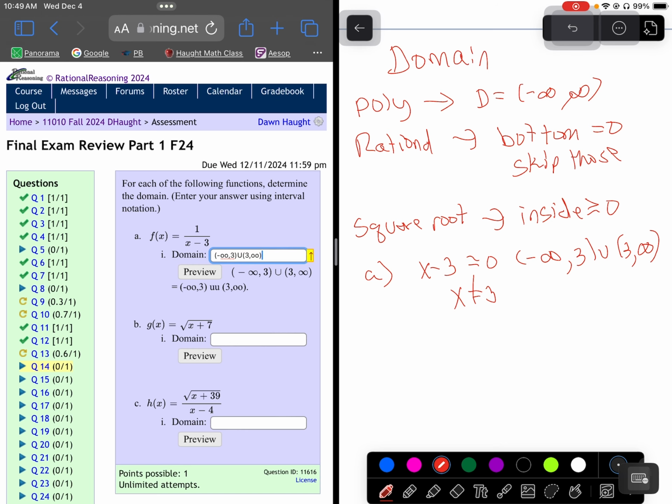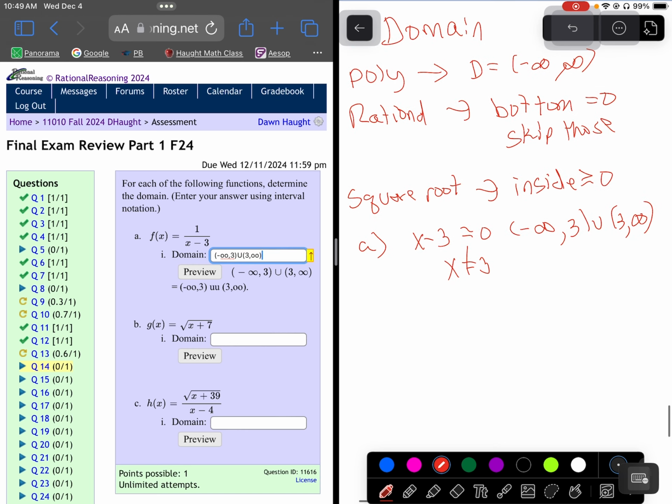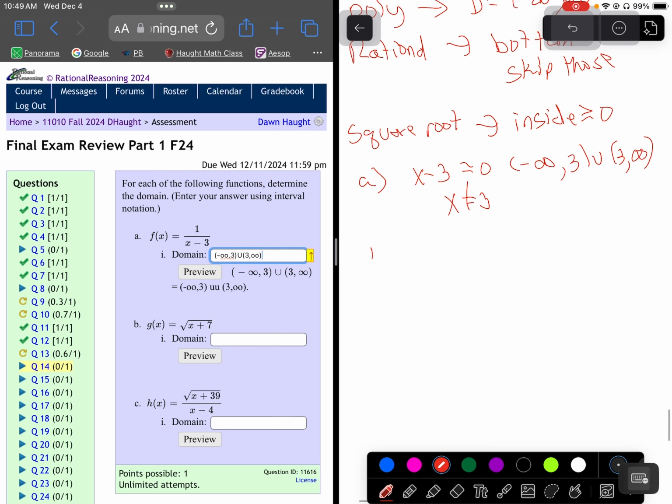Okay. Now, if we go to B, remember for a square root, we're going to set the inside greater than or equal to 0, and we're going to see what happens. Only thing is if you divide by a negative, flip the symbol, otherwise we're good. So that's greater than or equal to -7. So our domain for this one, I have to include -7 and I can keep going. So from -7 to infinity. I'm going to put a bracket on my -7, comma, OO for my infinity symbol. Infinities always get a parenthesis.